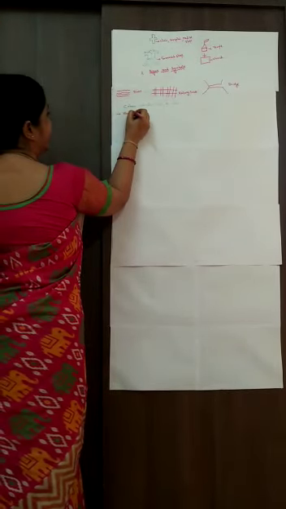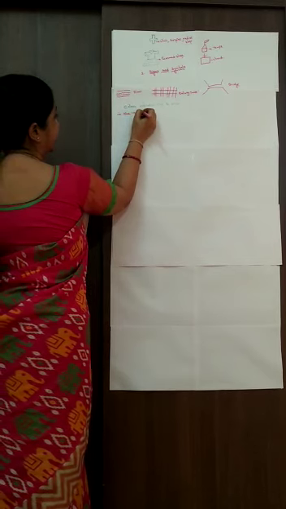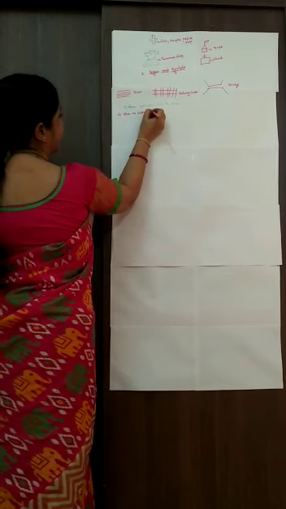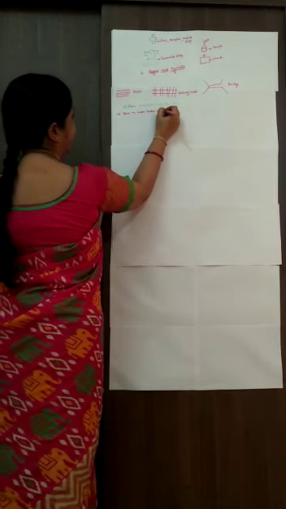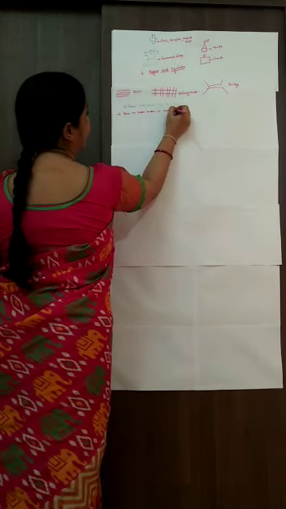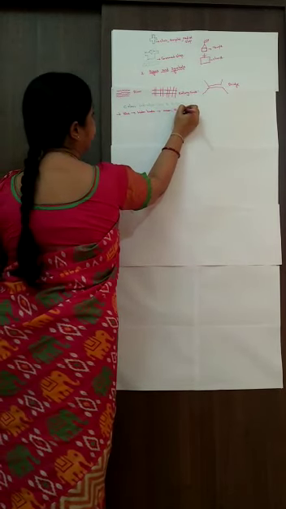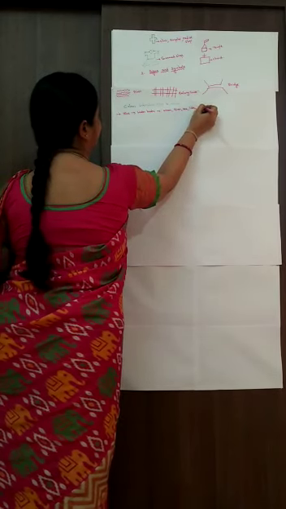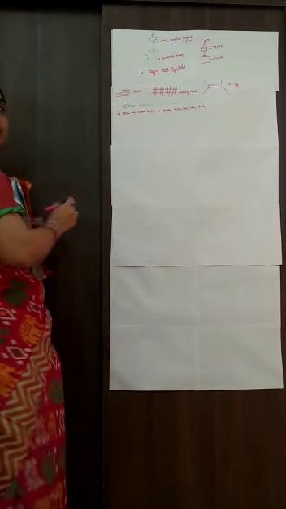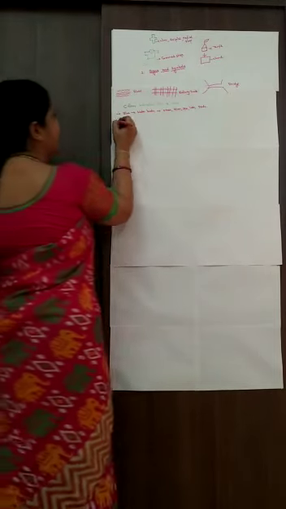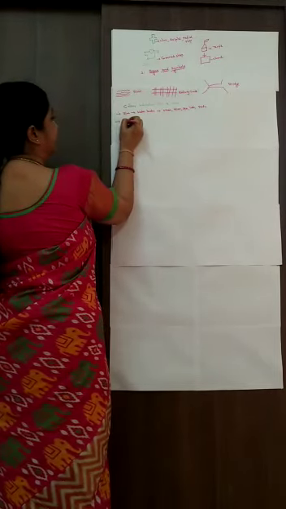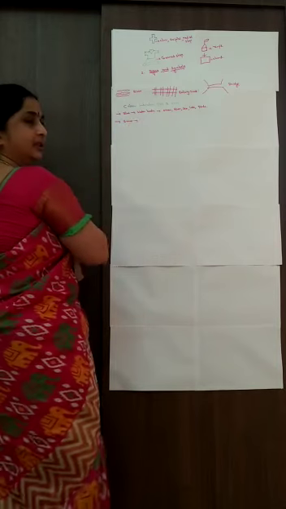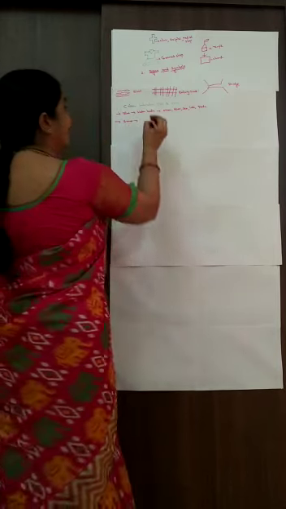Blue. We are using the blue color for the water bodies. In the water bodies, you know what will come: the ocean, river, sea, lake, pond. So for that we are using blue color. Now next is brown. Brown we will use for plateaus.